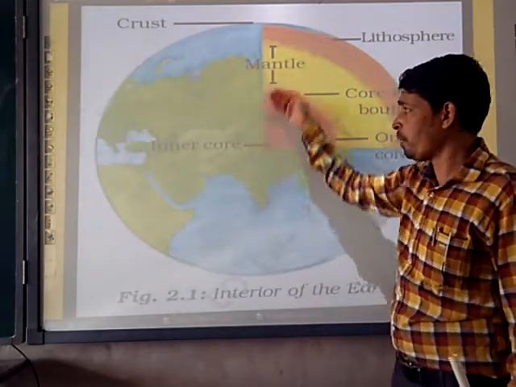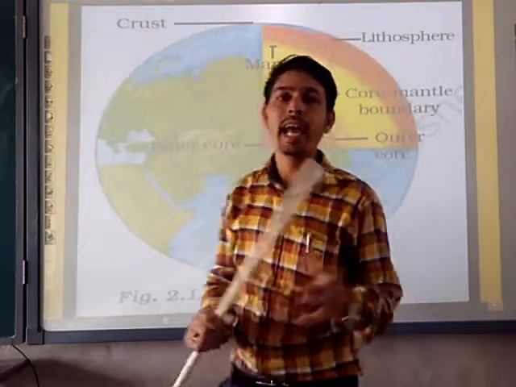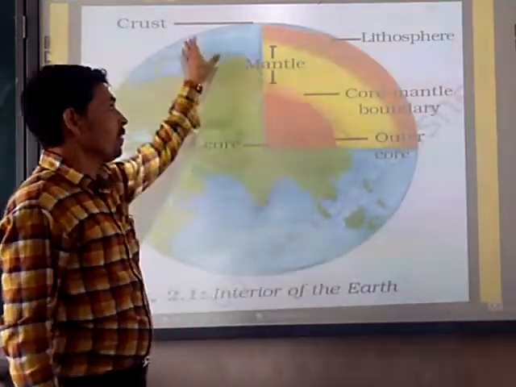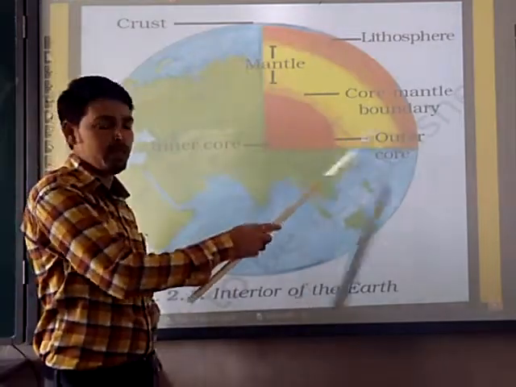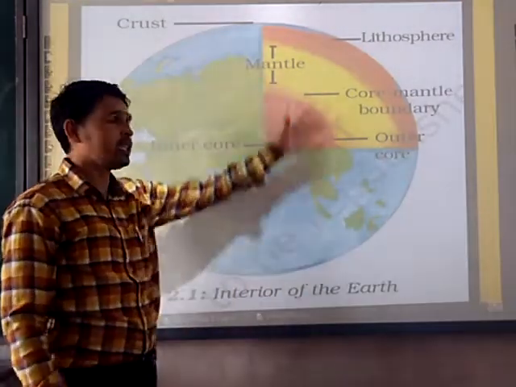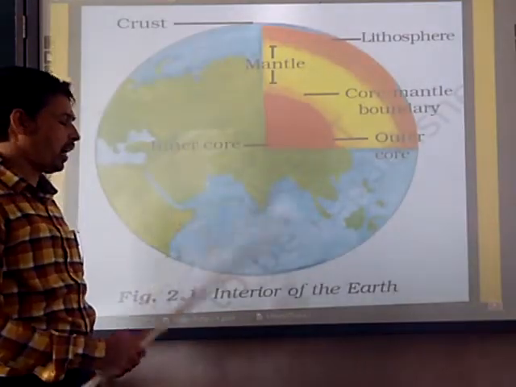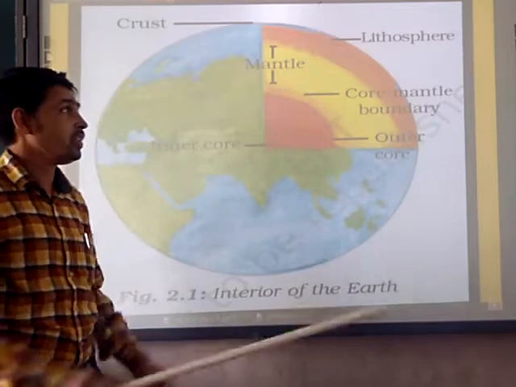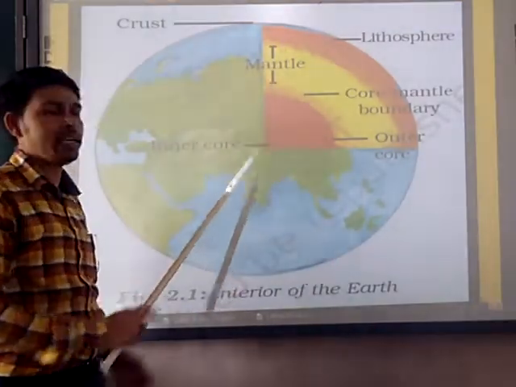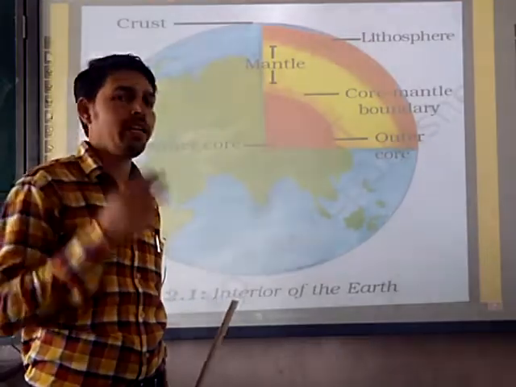One by one we are going to see in detail their extension, and how our earth's interior is framed. So the interior of the earth is very clear here. By seeing this photograph, figure number 2.1, it is clear that the earth has 3 layers: crust, mantle and core.